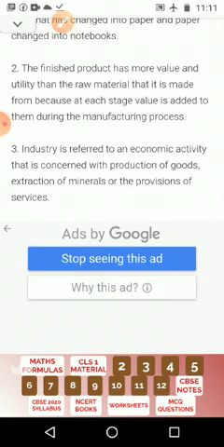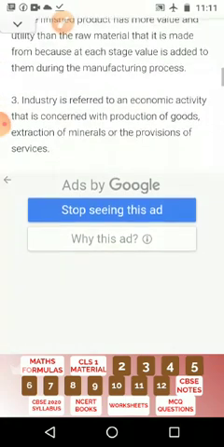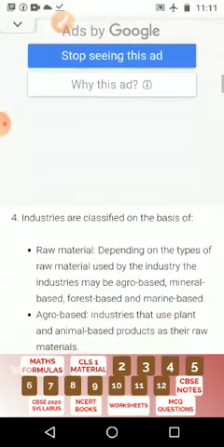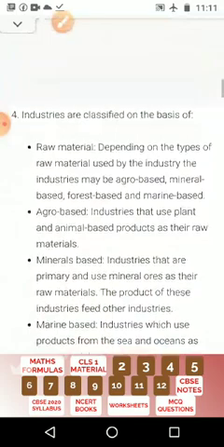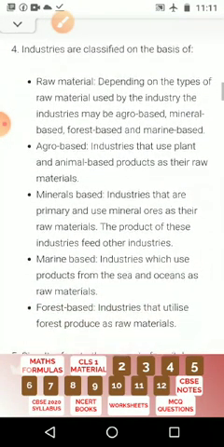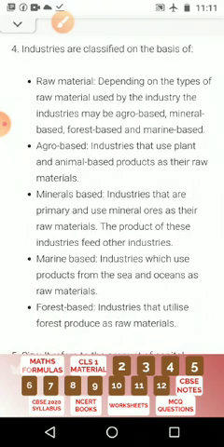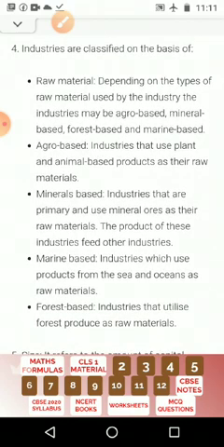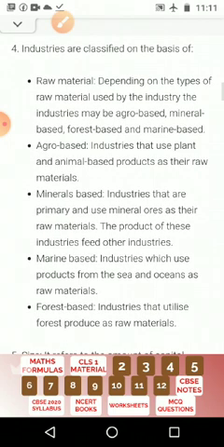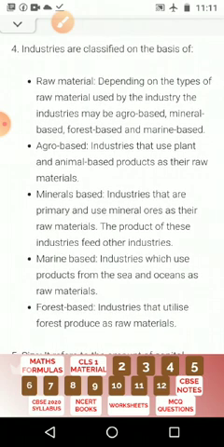Industry refers to an economic activity that is concerned with the production of goods, extraction of minerals, or the provision of services. Industries are classified on the basis of raw materials. We can see four types: agro based industries, mineral based industries, marine based industries, and forest based industries, depending on the type of raw material used.